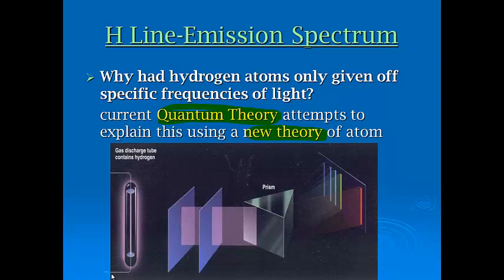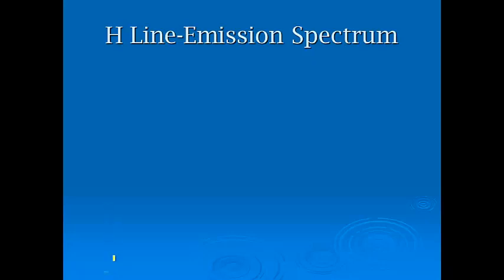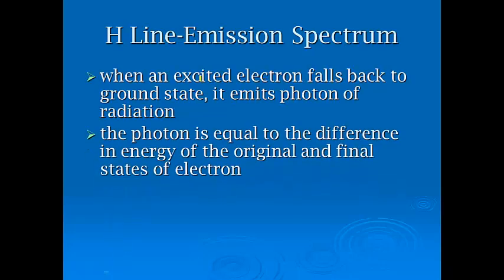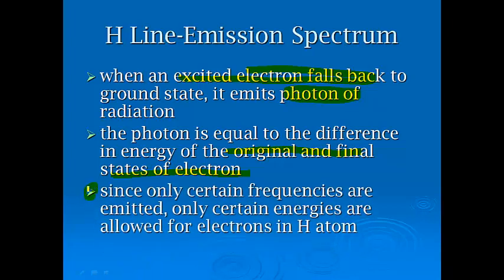Now, for the hydrogen line emission spectrum, remember, when an excited electron falls back down, it emits a photon of radiation. And that photon is equal to the difference in energy of the original and final states of the electron. We're going to do a little bit more math with this. But the conclusion is that since only certain frequencies are emitted, only certain energies are allowed for electrons in the atom.